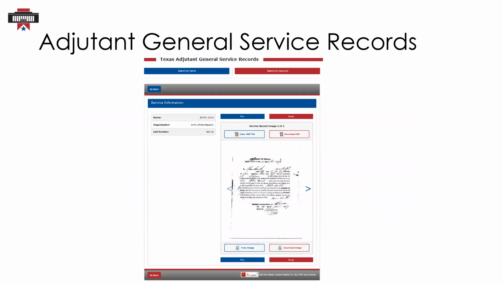The right side of the image page shows the name of the soldier, their organization, and the call number. Black and white images of each page of the service record are available. There are options to download the images as a PDF or a JPEG. And please keep in mind with these images, you do have to download each one individually. It's not a download of the entire file.